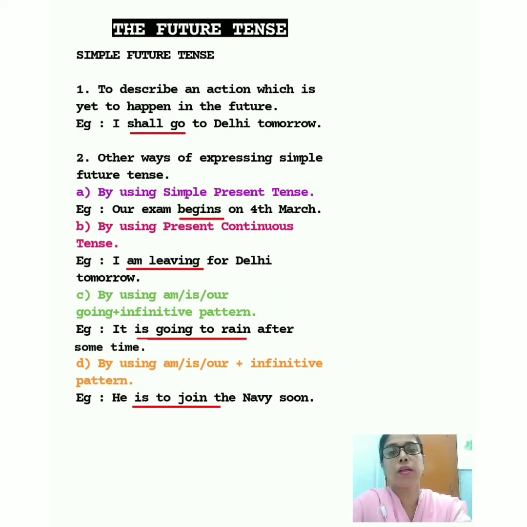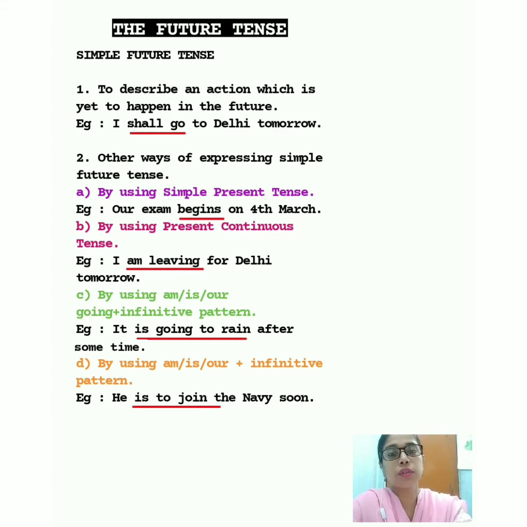Hello children, today I'll be telling you the rules related to the future tense. Like the present tense and the past tense, the future tense also has 4 forms. First is the simple future tense, second is the future continuous tense, third is the future perfect tense, and fourth is the future perfect continuous tense.